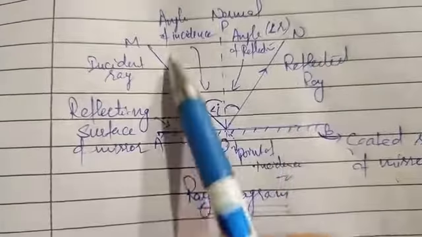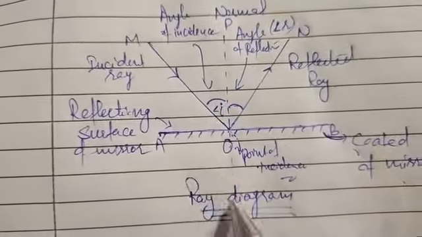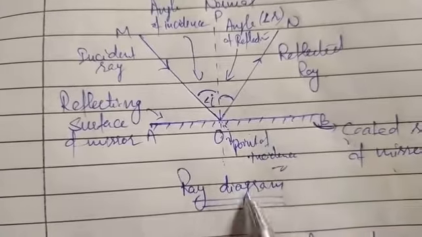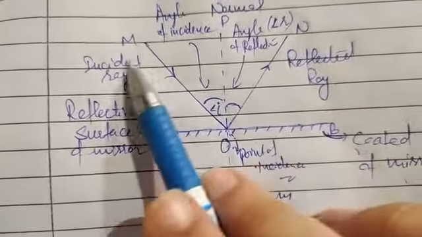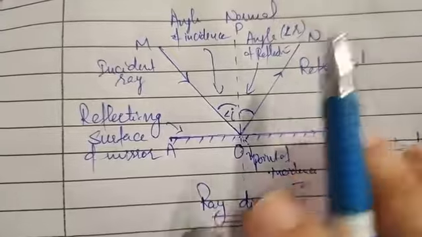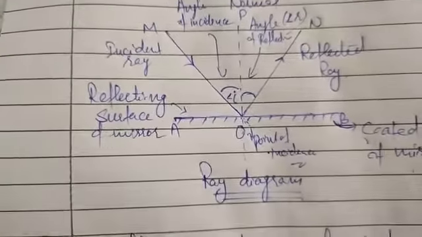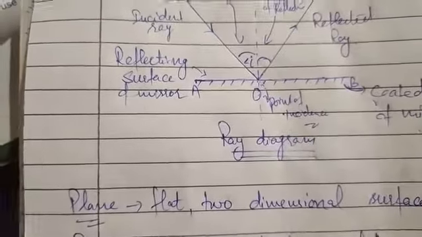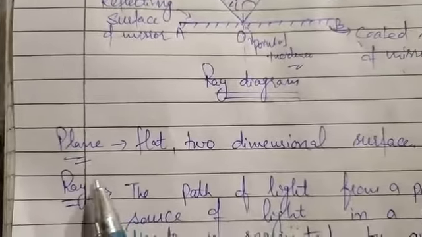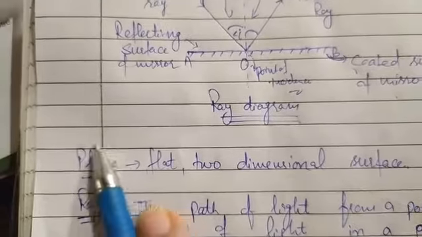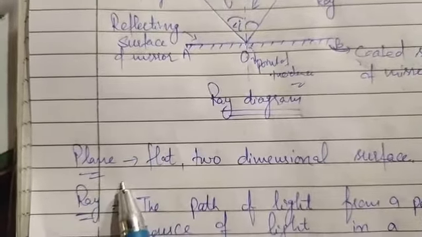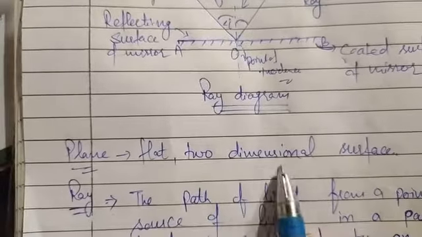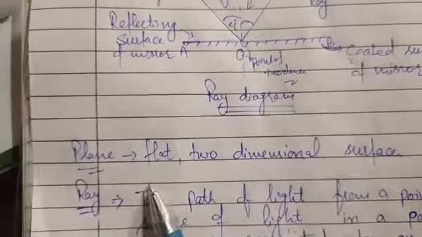So this is the phenomena of reflection of light in case of a plane mirror, because plane mirror is a very smooth and highly polished surface. So this is the ray diagram representing the reflection of light from a plane mirror. So I hope all the terms are clear to you. Again we will see these terms one by one and we will define these. First is the plane. Plane, you also have learnt in mathematics that it is a flat or two-dimensional surface.